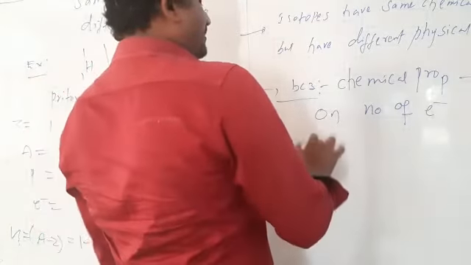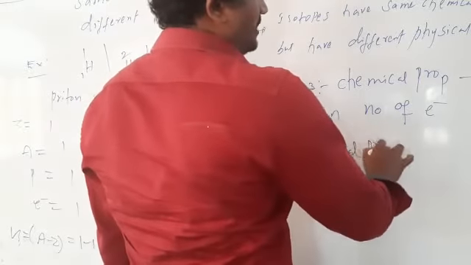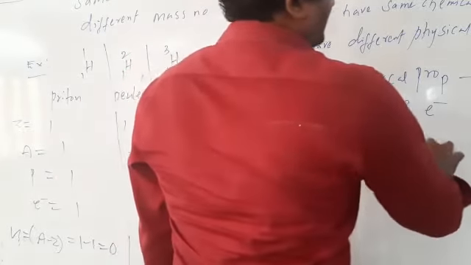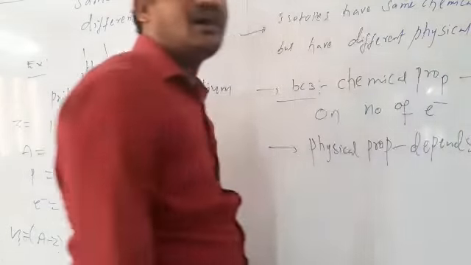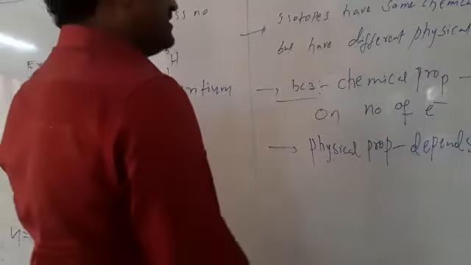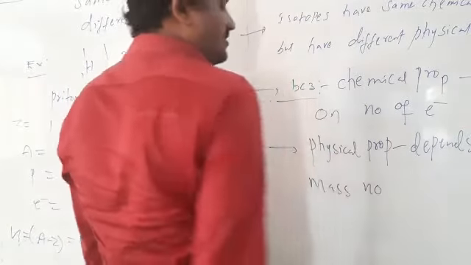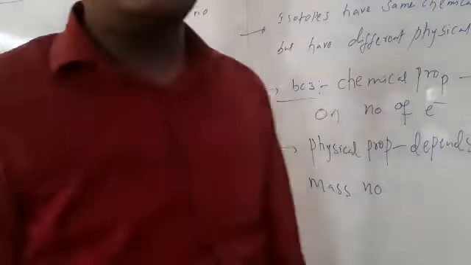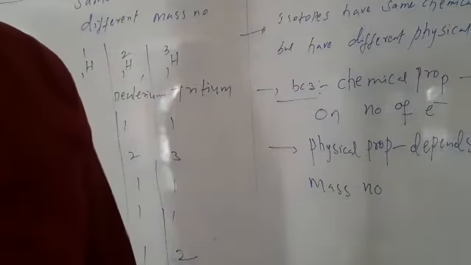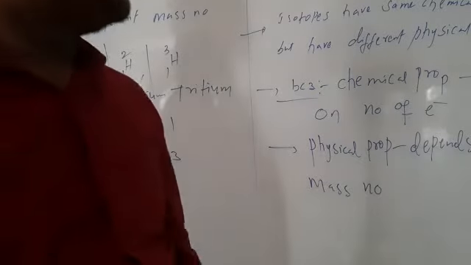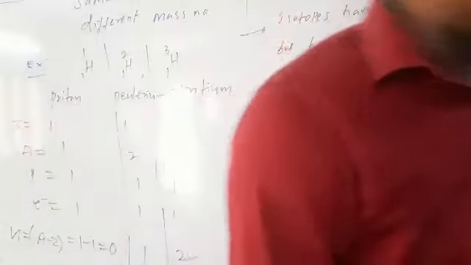And here physical properties depend on mass number. So isotopes have different mass number. So their physical properties like boiling points, melting points also change. So this is about isotopes.